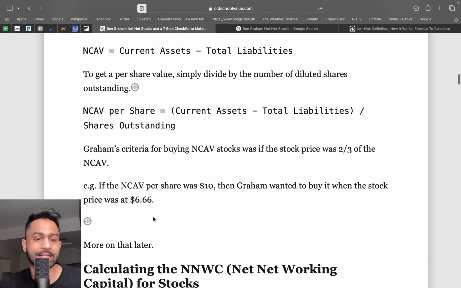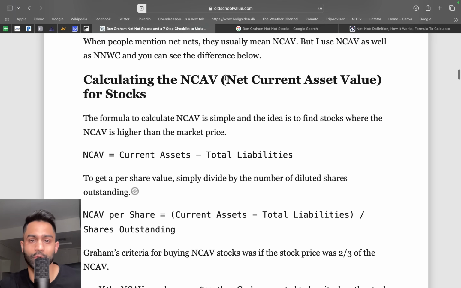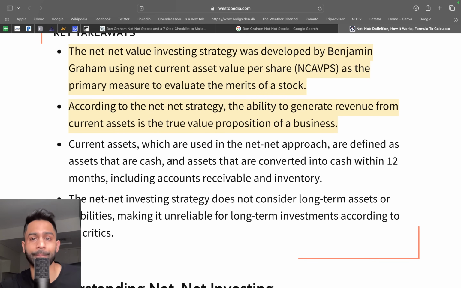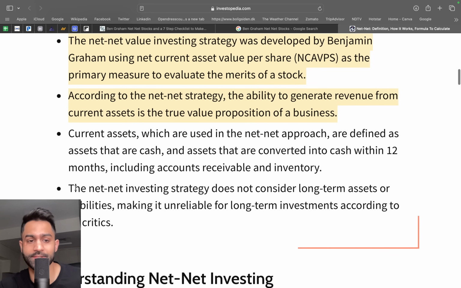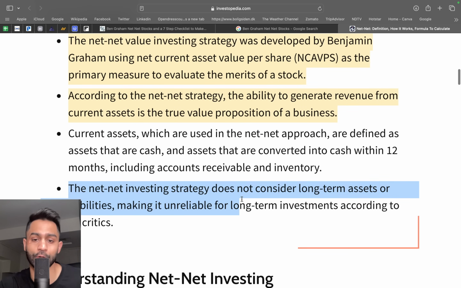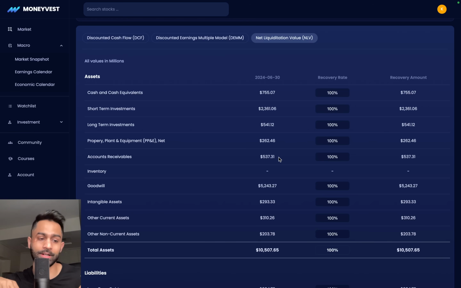Now, this right here is simply going over the net current asset value. Again, the keyword here is current assets, because as we discussed earlier, according to Investopedia, this is Benjamin Graham or Warren Buffett's strategy to calculate the business net current asset value. But the criticism has been that it does not account for long-term investments or long-term assets and long-term liabilities, and that's exactly what we're going to do. And we've given you the opportunity now with this model to calculate either with long-term assets and liabilities or without.